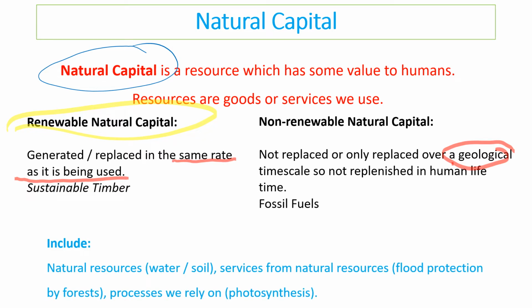So natural capital includes any natural resources such as water or soil even, but oil is one as well. Services from natural resources, so for example, forests provide flood protection, and therefore that's a service they give us, and processes we rely on such as photosynthesis or decomposition as an example.